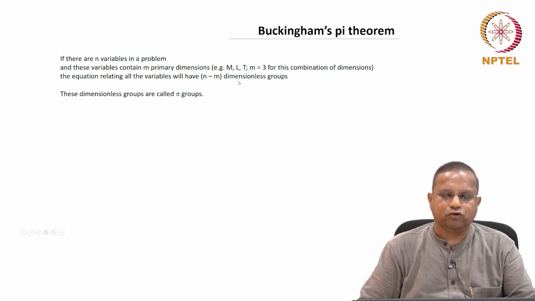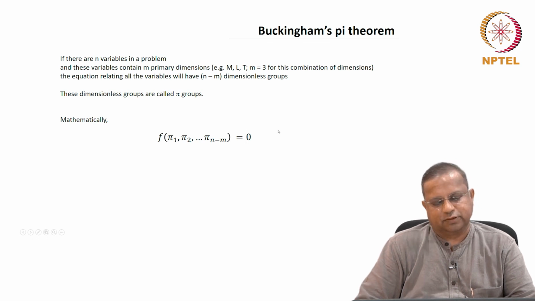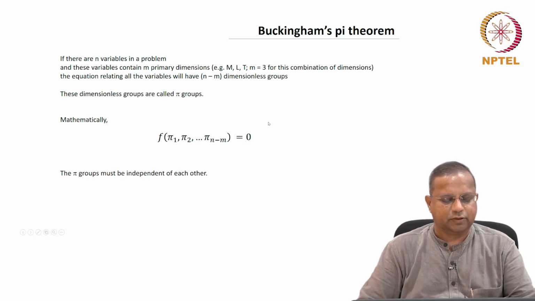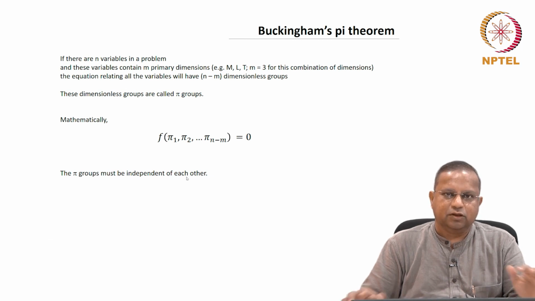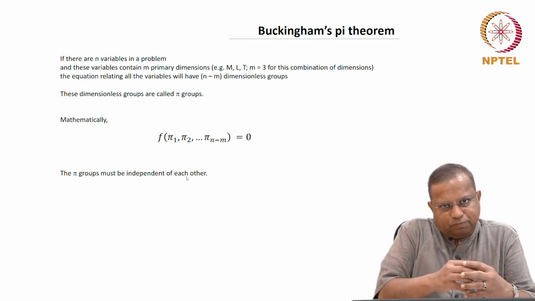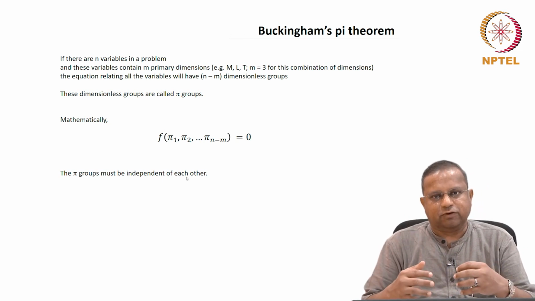These dimensionless groups are called pi groups, and mathematically speaking, you would write the same thing as a function of pi 1, pi 2 and so on till pi of n minus m equals 0. Okay, that's a mathematical representation. The important thing to note here is that the pi groups must be independent of each other. So this is the mathematical formulation. We are going to base our development on this mathematical formulation.